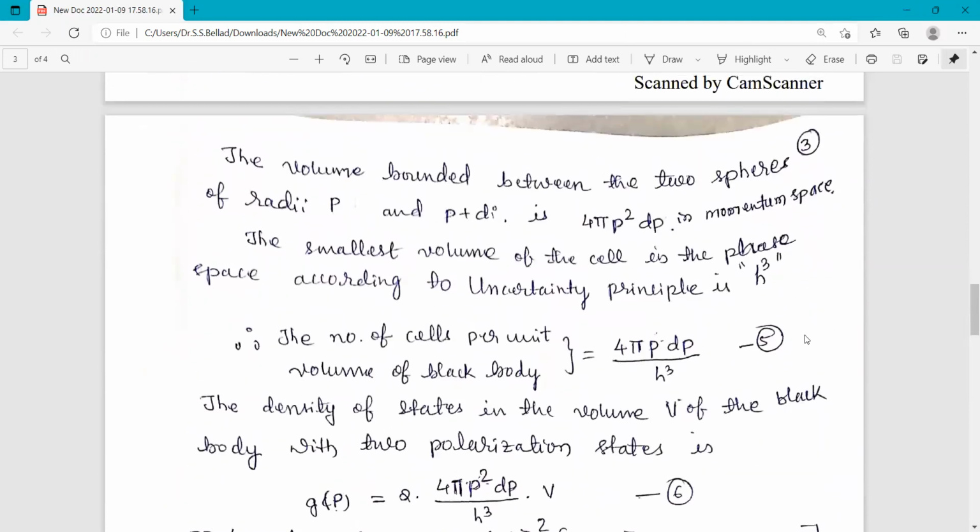This h cube you will get when you multiply the products of position and momentum in the phase space, because in the phase space there are 3 position coordinates and 3 momentum coordinates. When the position and momentum coordinates of the x-axis you are multiplying, you will get h as per the uncertainty principle.